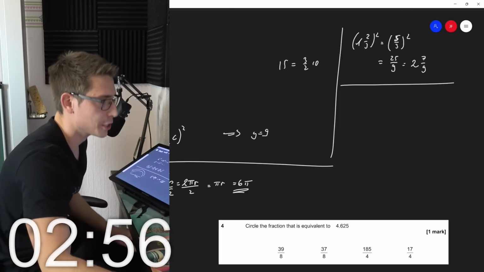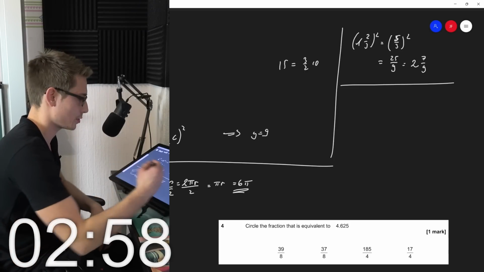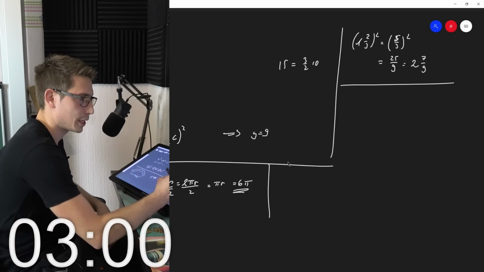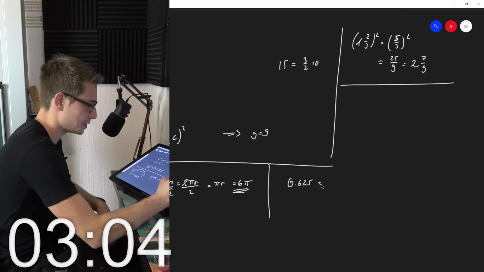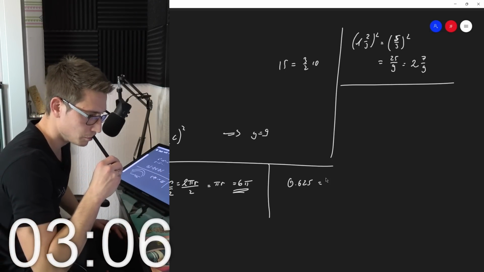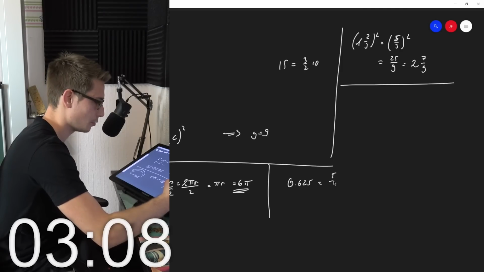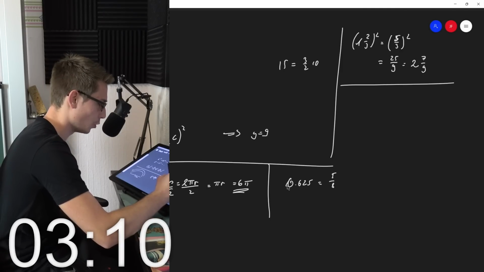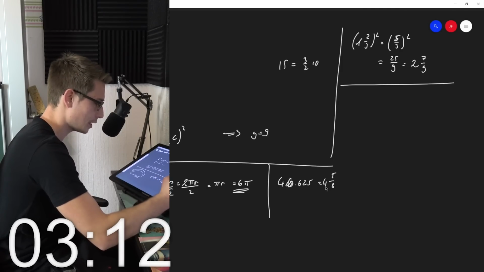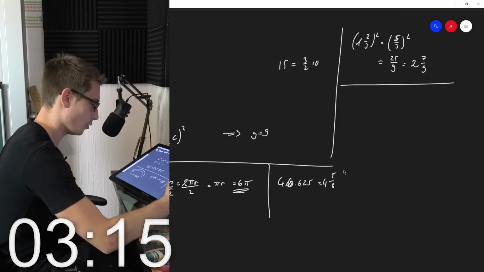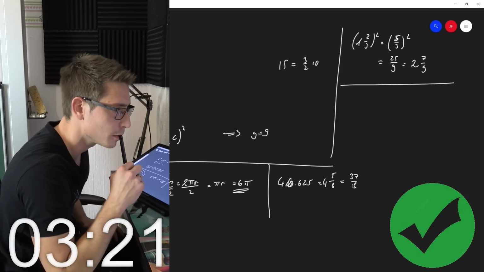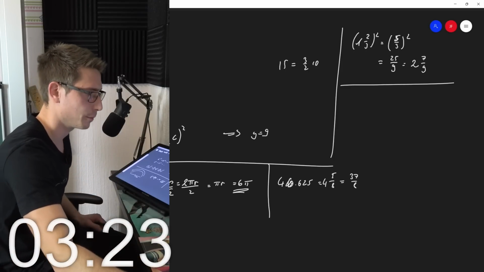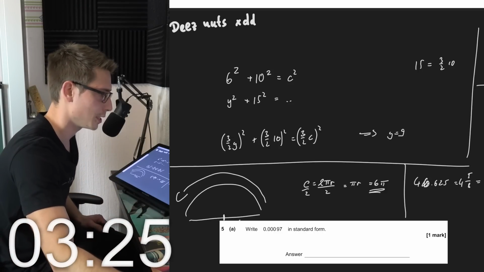Next up, circle the fraction that is equivalent to 4.625. So 0.625 is nothing other than 5/8, right? So 5/8. So we got 4 whole things and 5/8, meaning overall this is going to be equal to 37/8. 37/8. Okay, let us continue. Question number 5.